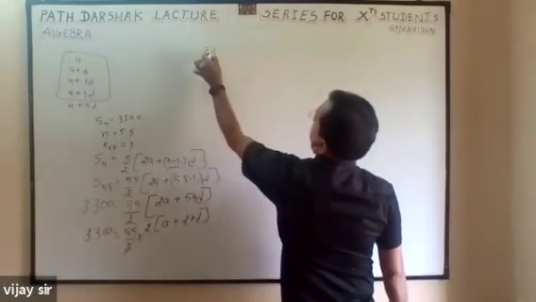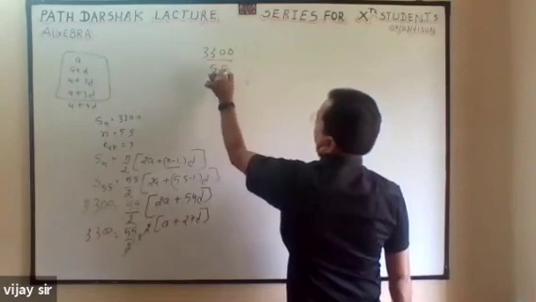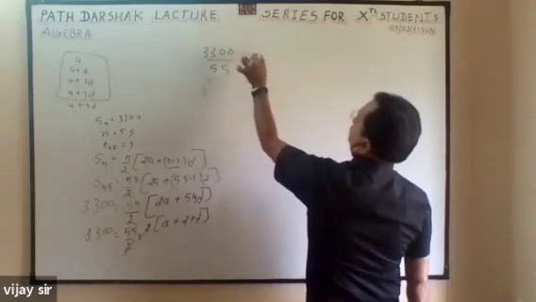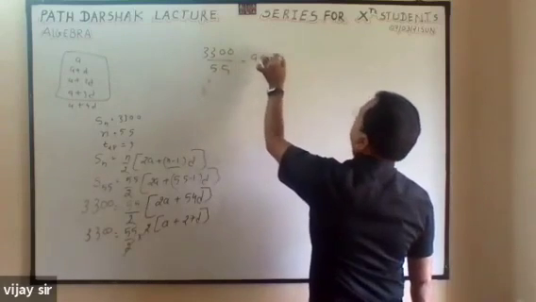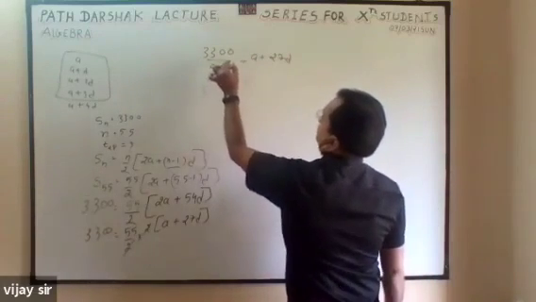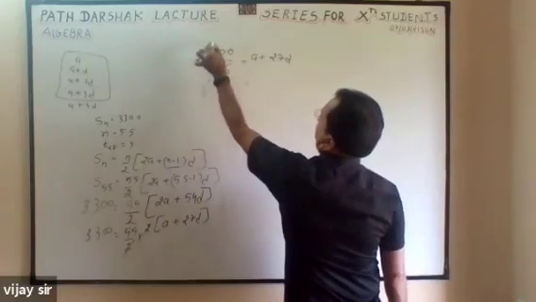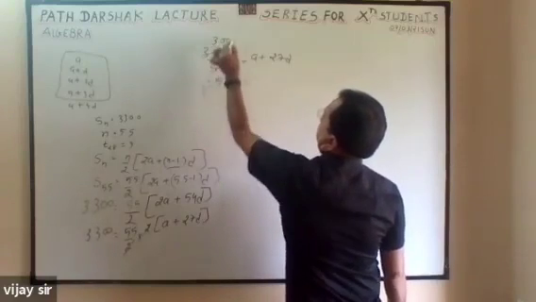So 3300 divided by 55 is equal to a plus 27d. 11 fives are 55, 6 threes are 60.